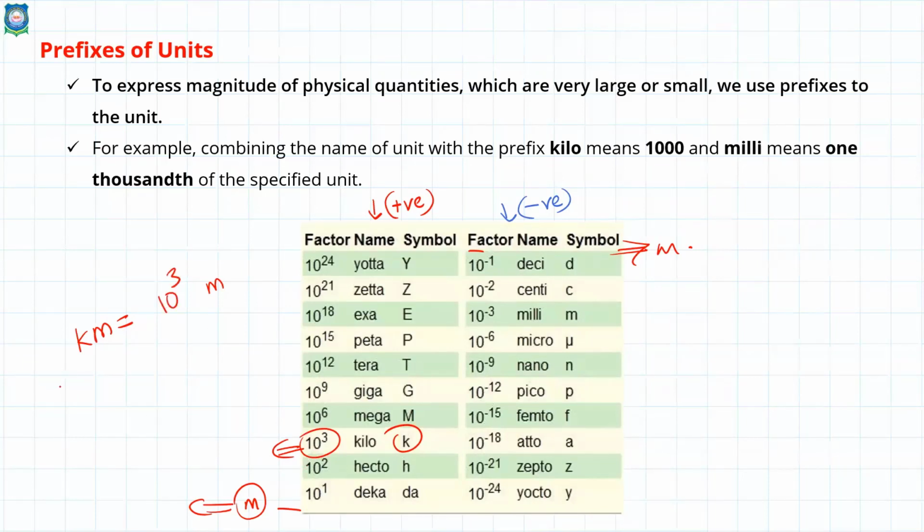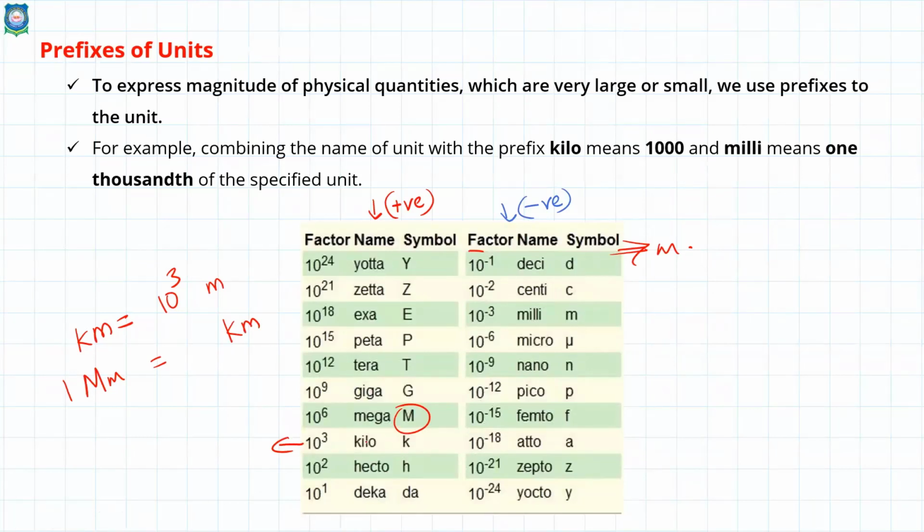Now, I'm going to select megameter, with capital M. So 1 megameter is equal to how much? Instead of meter as the base, I'm going to select kilo. So kilo will be my base. How many kilometers is 1 megameter? How can I convert?